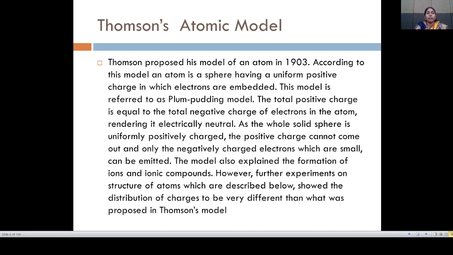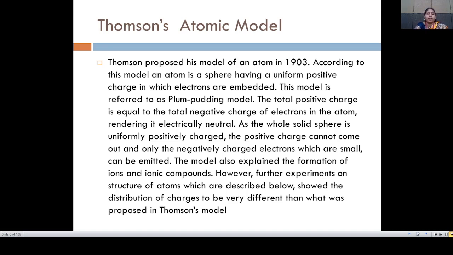First is the Thomson atomic model. Thomson proposed his model of an atom in 1903. According to this model, an atom is a sphere having a uniform positive charge in which electrons are embedded.